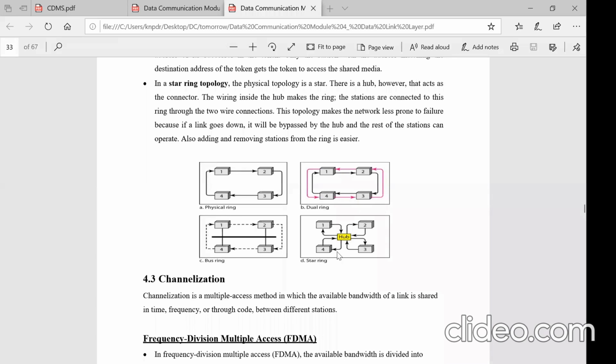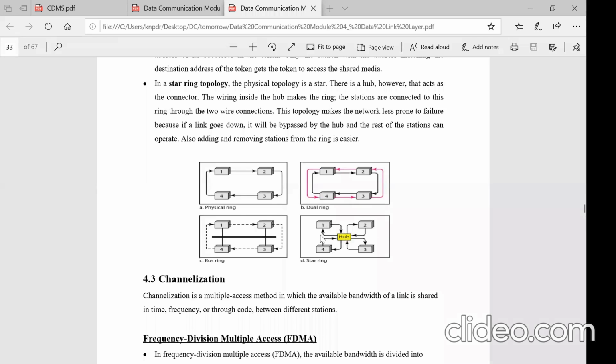Now, sometimes we will see the star topology, right? In the star topology also the ring can be managed. But in this particular case, it is not that one is directly connected to 2, as you have seen in the previous case. Since it is a star topology, each one has a connection only through the hub. So the hub can send the data to 1 and 1 has to send the data to the hub only. The hub will retransmit it to the intended destination.